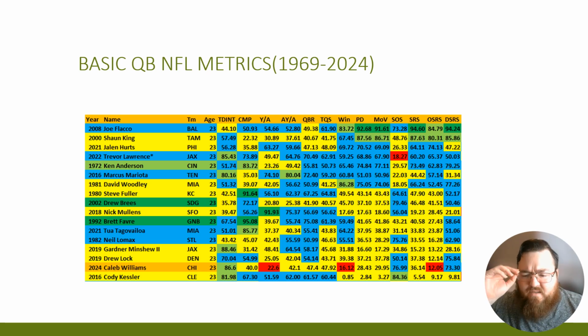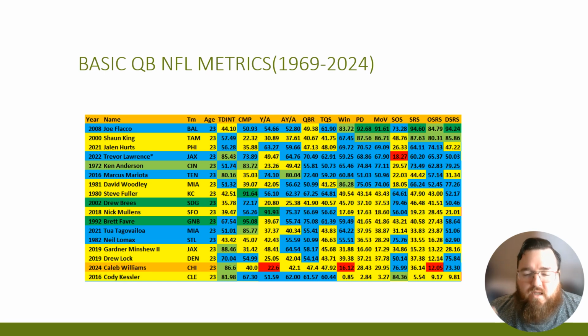Because of that, you have to use an era-adjusted system to look at the data from that perspective. Basically, the data is looking at all of these quarterbacks based on a 10-year sample, from year 1 to year 10 from where they ended. So 2024 Caleb Williams is compared to all the quarterbacks from 2024 to 2015, and all these other players are in the same sort of boat.